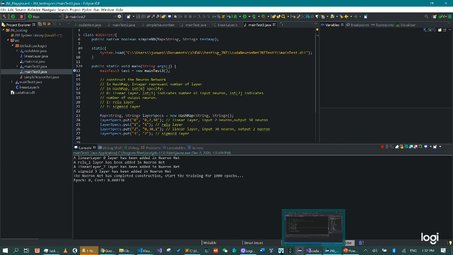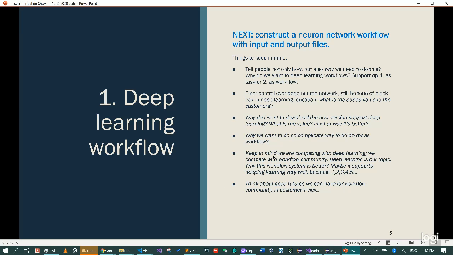Also, the next step is to have the neural network workflow constructed, and maybe we can have different inputs and outputs and dynamically construct a neural network for the demo or for testing.